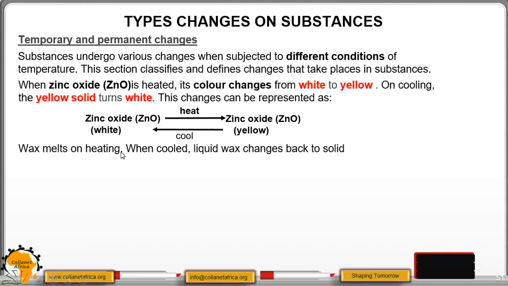Wax melts on heating. When cooled, liquid wax changes back to solid. Solid wax, you heat, you get liquid wax. When you cool, you get solid wax.